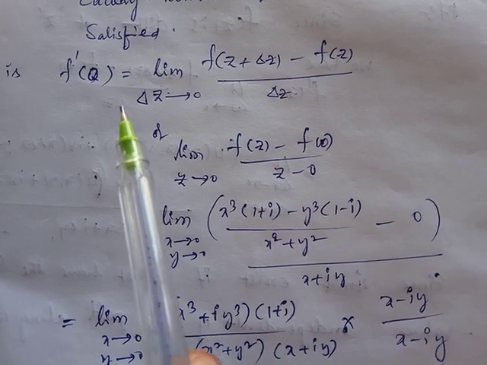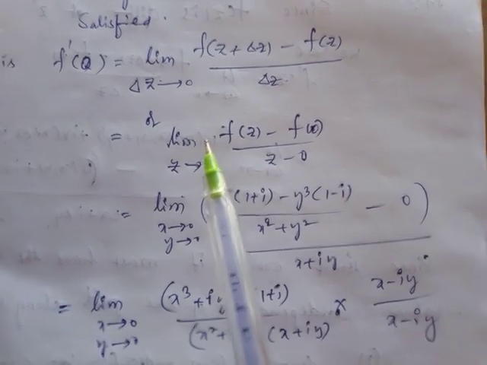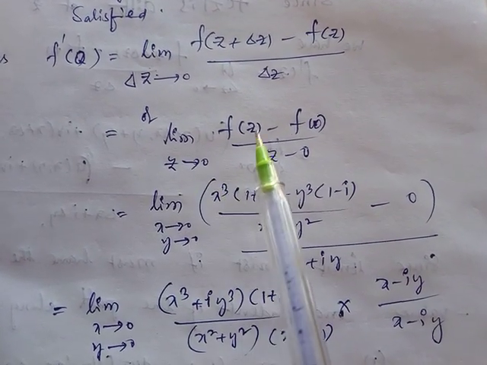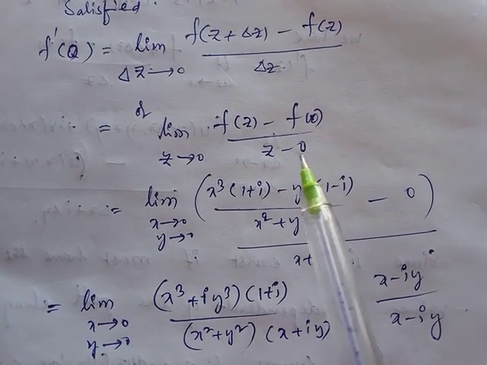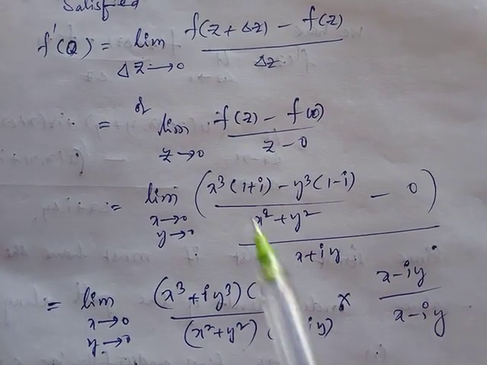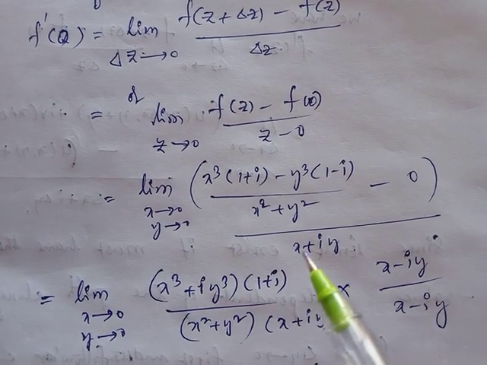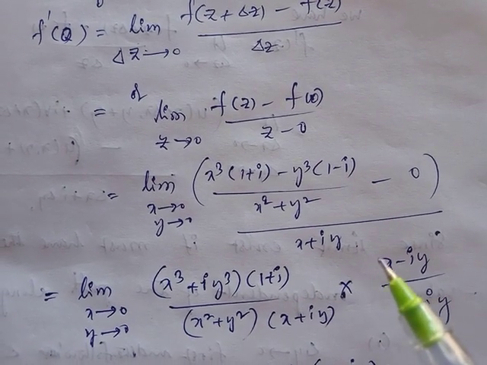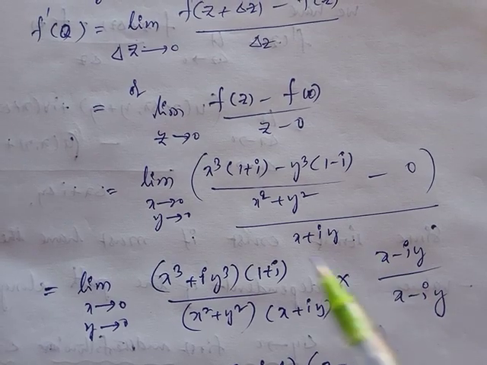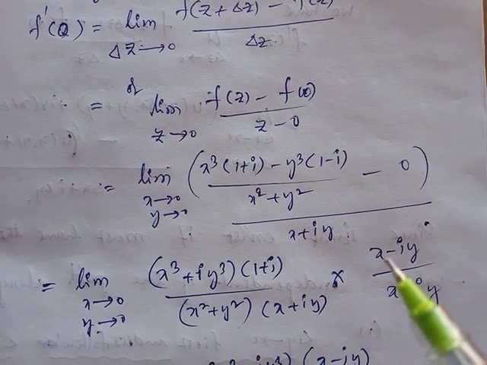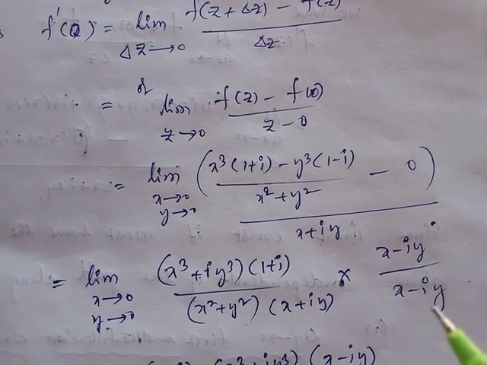Is f dash of 0 existing? Using the definition, f dash of 0 equal to limit z tends to 0 of (f of z minus f of 0) by (z minus 0). Put the f of z value; f of 0 value is given as 0; z is x plus iy. Now rationalize the denominator, multiplying and dividing with x minus iy.